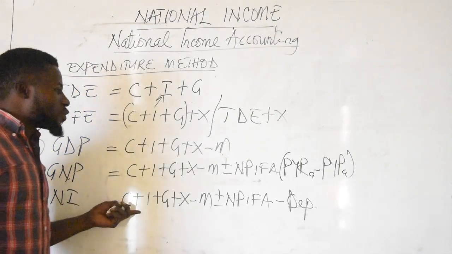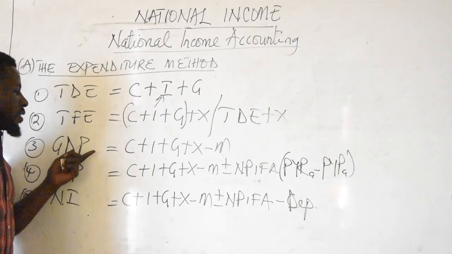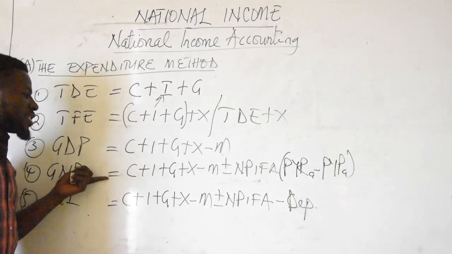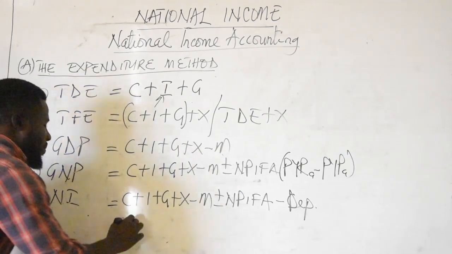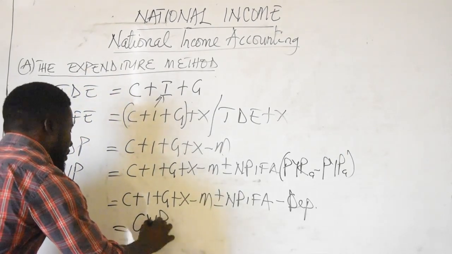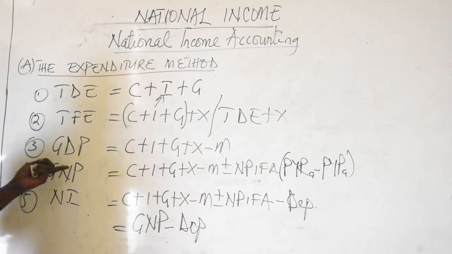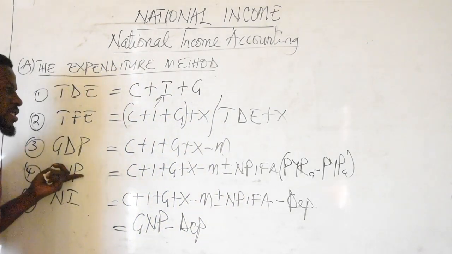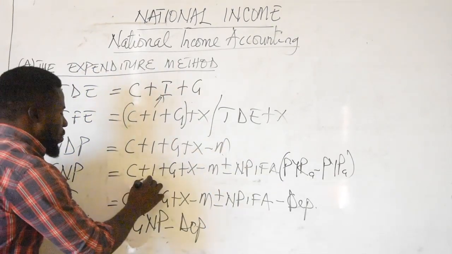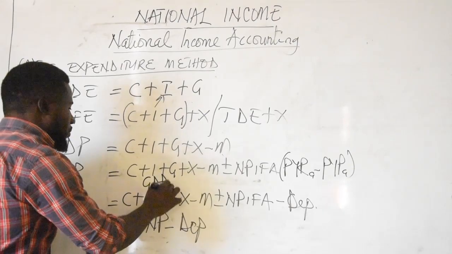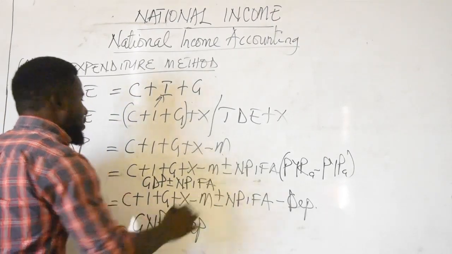Or if you do not want to go through all of this, since you have already calculated your GNP, what you can do is just say that your national income is GNP minus depreciation. Or if you want to calculate GNP, instead of going through all of this procedure, you just say that GNP is equal to GDP plus or minus net property income from abroad.